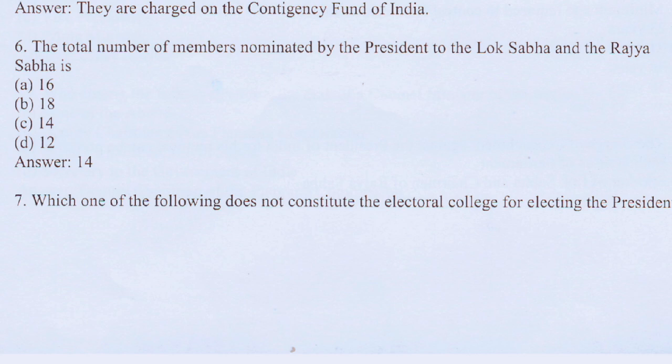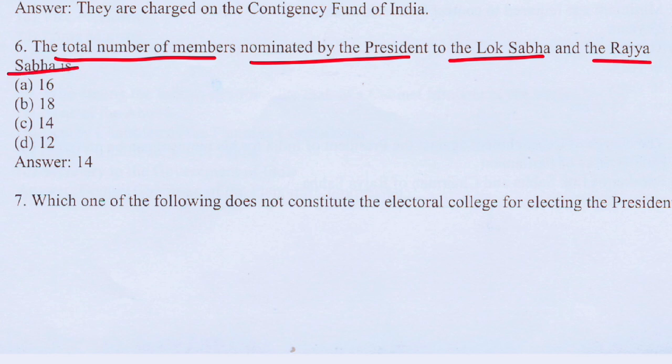Next question is the total number of members nominated by the President to the Lok Sabha and the Rajya Sabha. The options are option A 16, option B 18, option C 14 and option D 12.